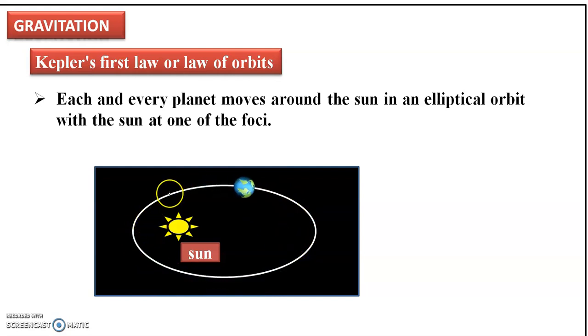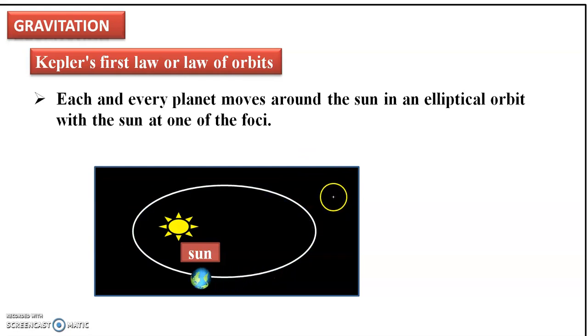About that path, this law explains. So, about the orbit in which the planet is moving around the sun, the first law explains. That's why this law is called law of orbits.